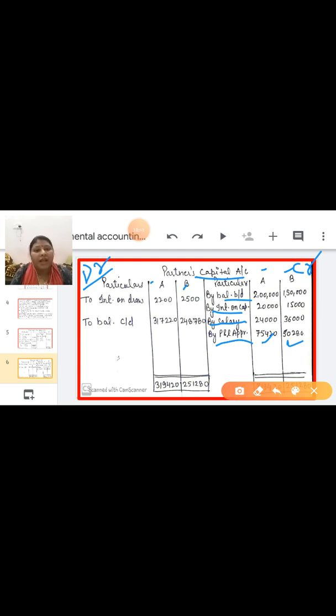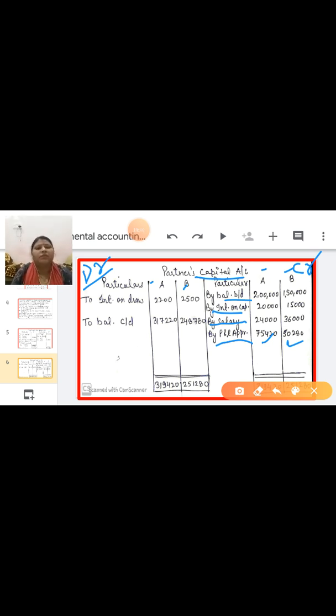Net profit you have to transfer from the P&L account, which you made in the sole proprietorship. So do not transfer net profit to the partners capital account. Net profit only goes to the profit and loss appropriation account. Except net profit you can transfer everything.